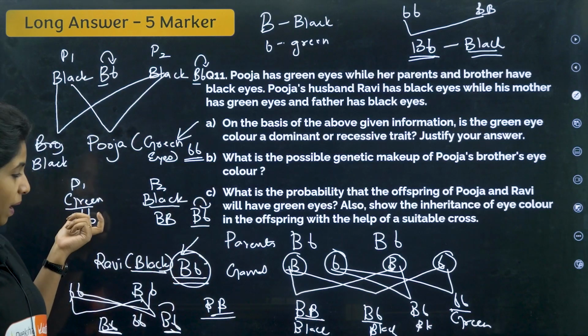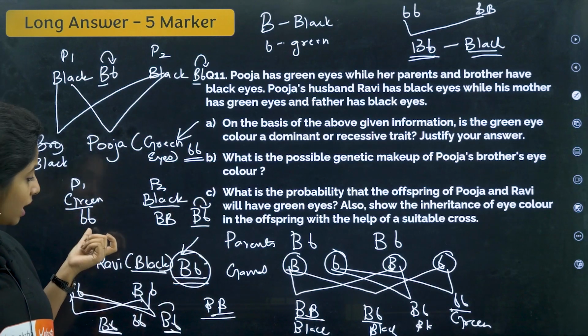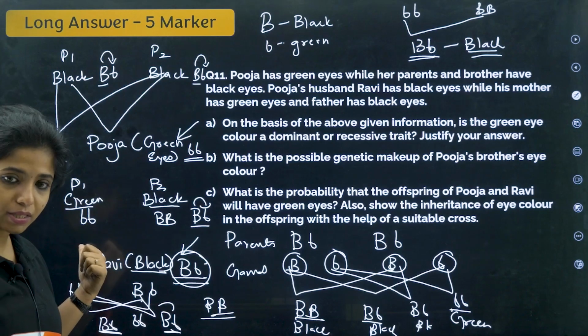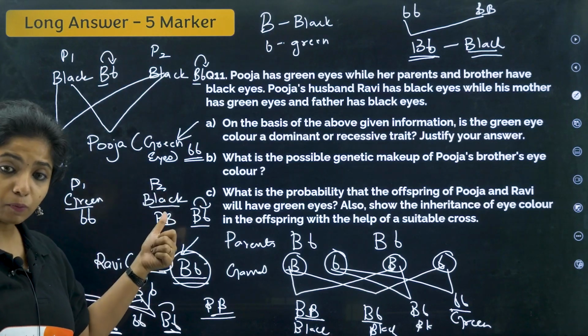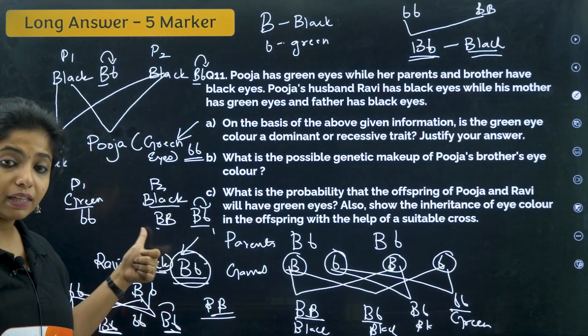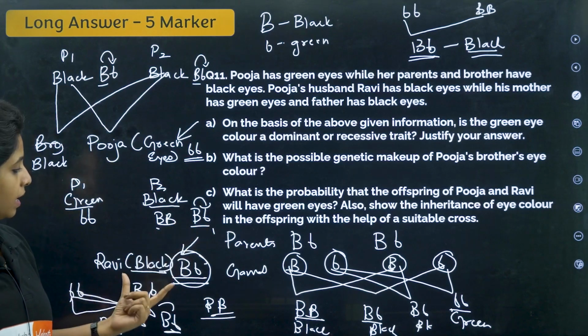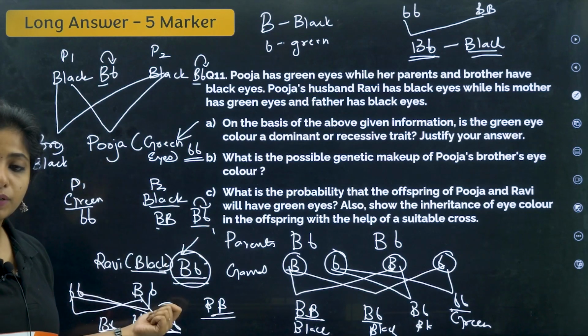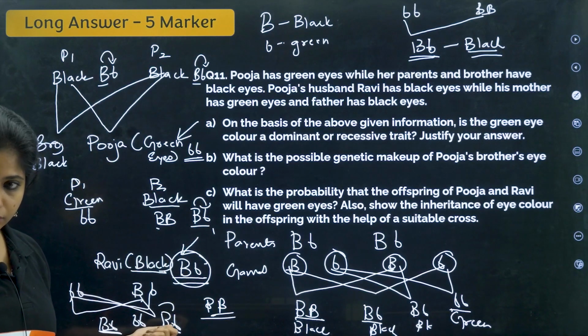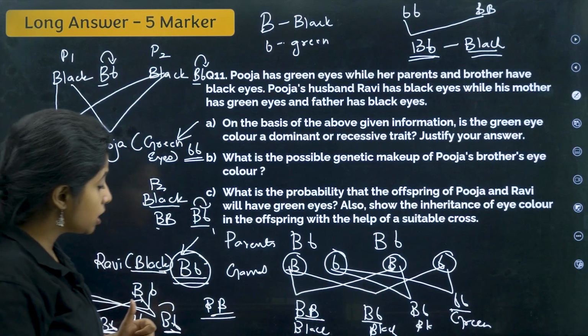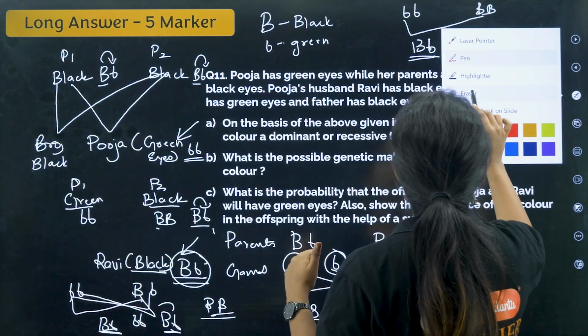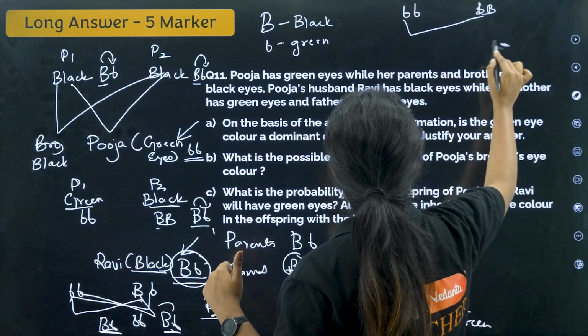So parent 1 has green color, that means it is small b, small b. It is a recessive trait. Parent 2 has black color, it can be this or this. But either way, whatever it is, at the end Ravi will be capital B, small b only. There is no other option. If you are still confused, I can make things a lot better for you by making it properly.